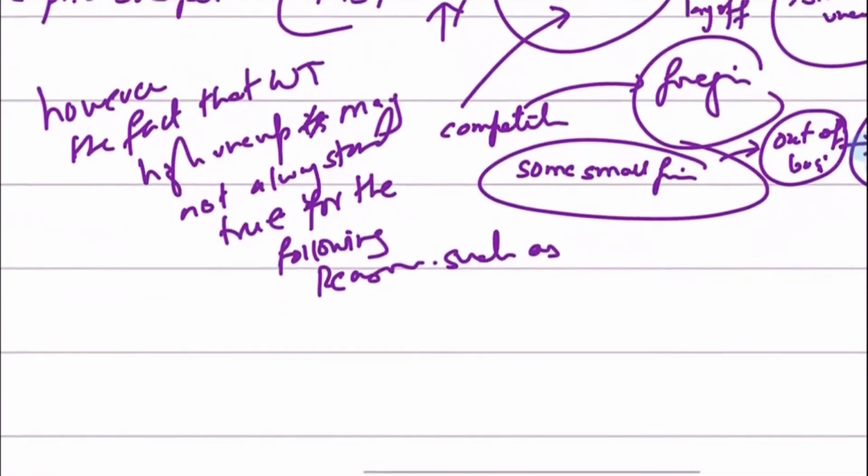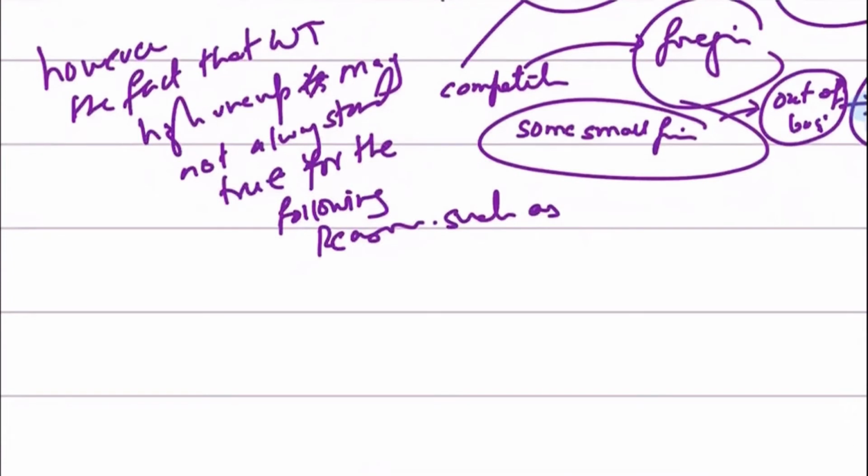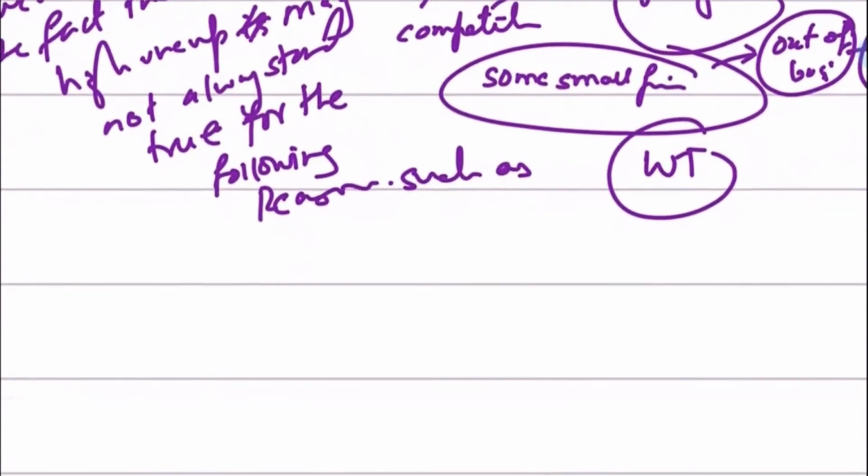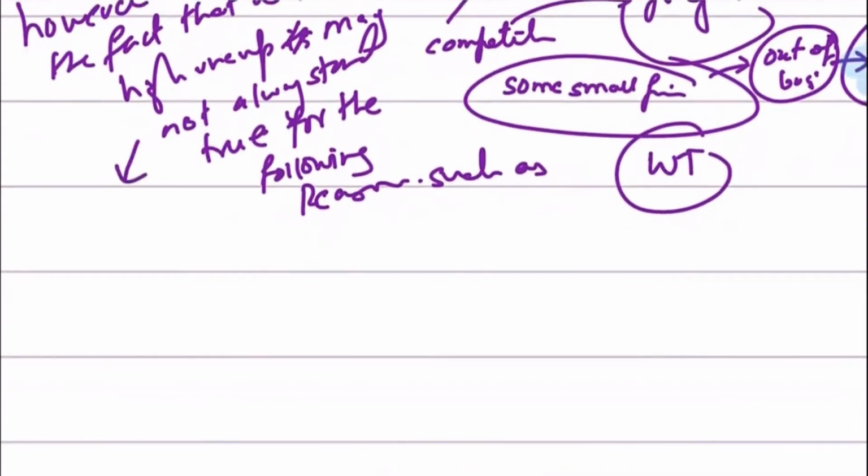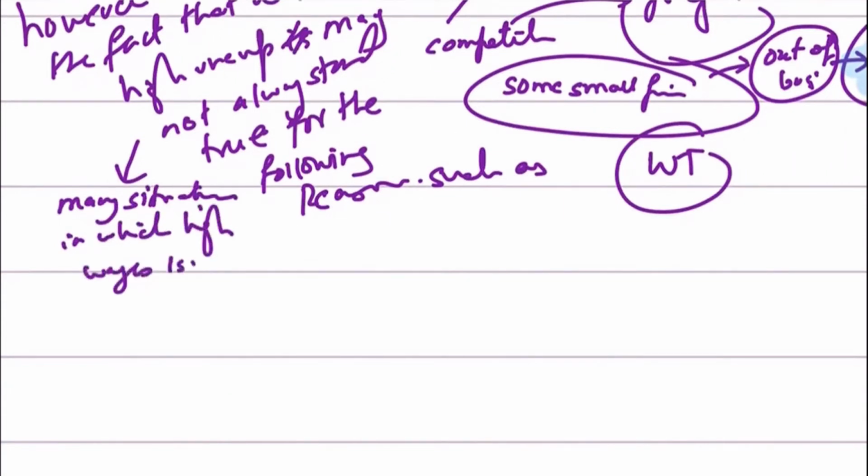Now let's see what the causes are that may result in the fact that although your wage rates are going up, that does not mean that unemployment is going up, right? Or let's see the situations in which high wages is not the cause of high unemployment.